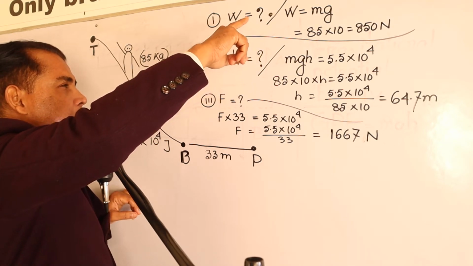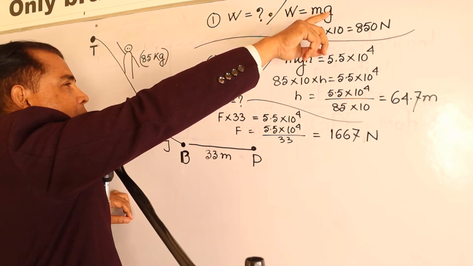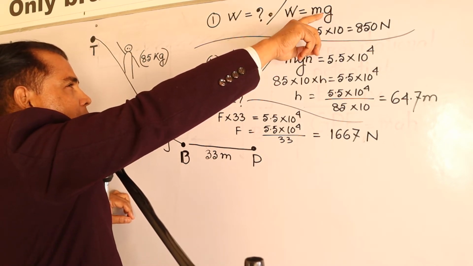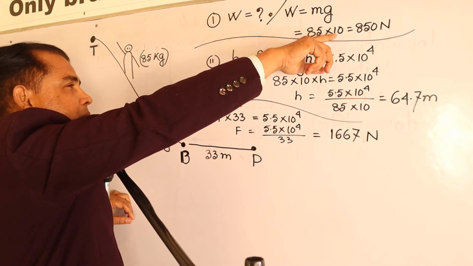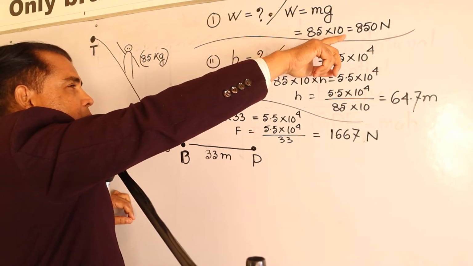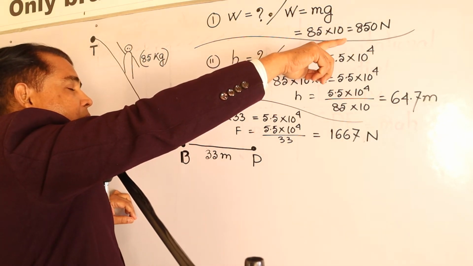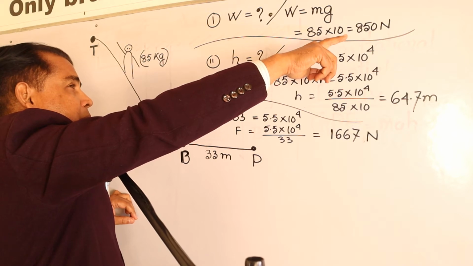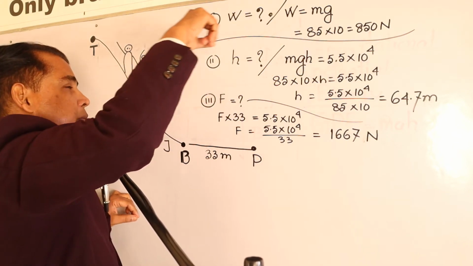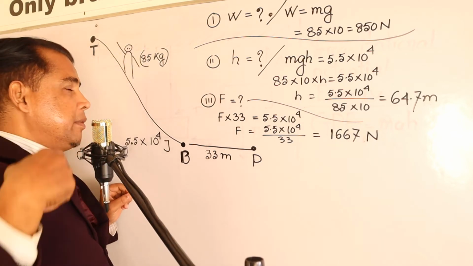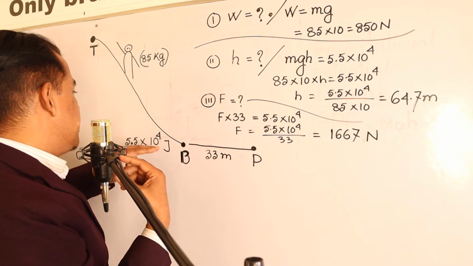At a glance, you need to recall that weight means mass times gravitational field strength, right? So mass is given and gravitational field strength is 9.8 or 10. So the result will be. But at the time of writing the weight, undoubtedly you have to put Newton. If you don't put Newton, your answer is wrong, right? Second matter, what is the height of this one, right?